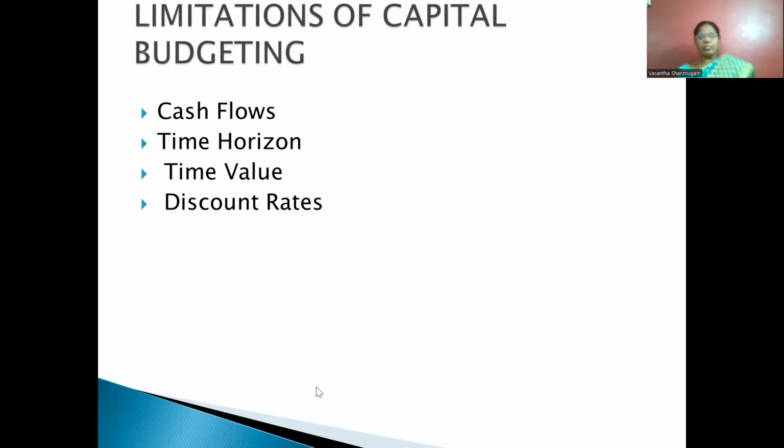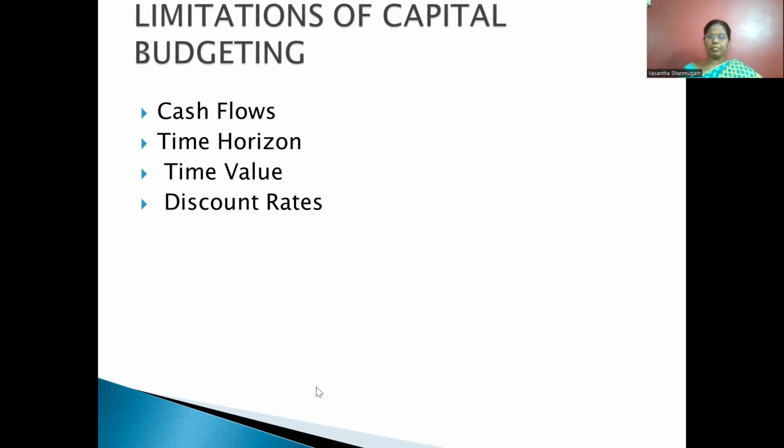Next, another important thing is the need and importance of capital budgeting. I wanted to discuss long-term, because capital budgeting has long-term implications. Every capital budgeting decision, whatever we are doing, has an impact on the long term. Then second thing is the involvement of a large amount of capital.